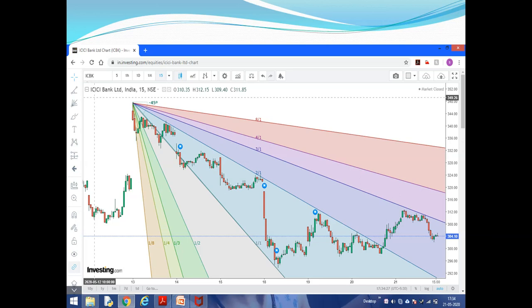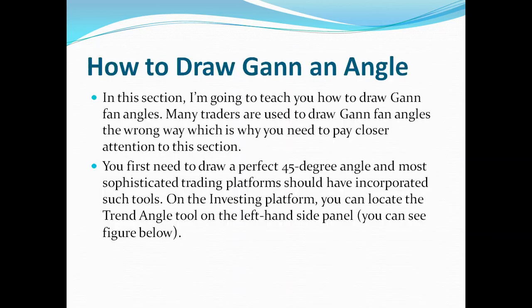You don't need to use any indicator. This is the only one you are going to use, and you will understand this strategy is really useful and profitable. How to draw a Gann angle? In this section I am going to tell how to draw a Gann angle.